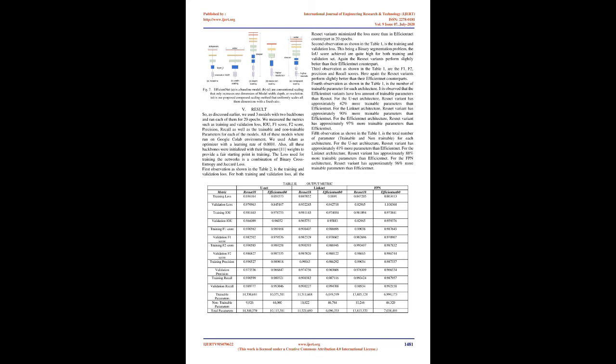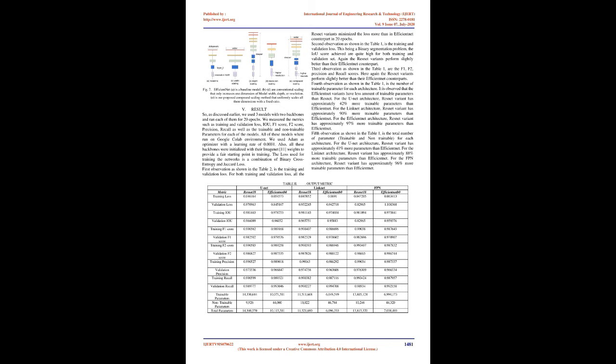Fig 7. EfficientNet. A is a baseline model, B to D are conventional scaling that only increases one dimension of model width, depth, or resolution. E is our proposed compound scaling method that uniformly scales all 3 dimensions with a fixed ratio.